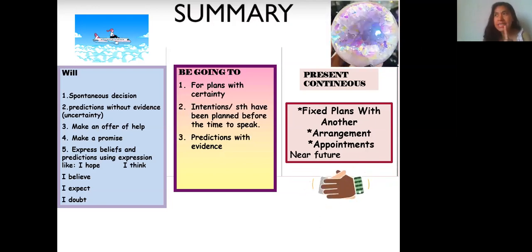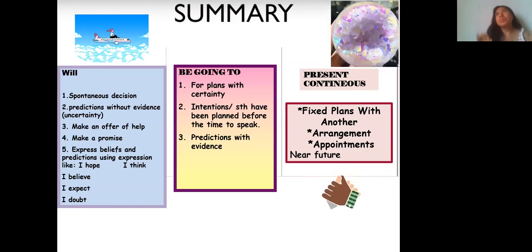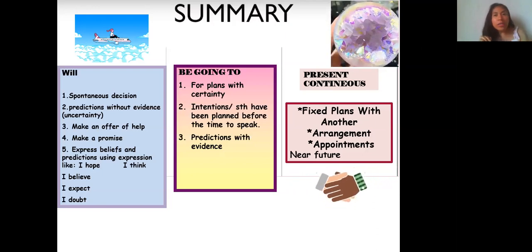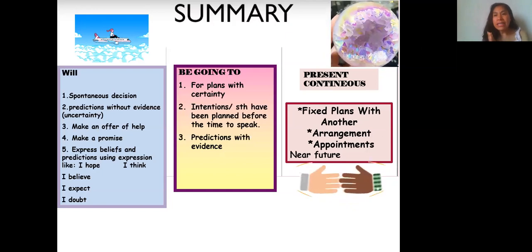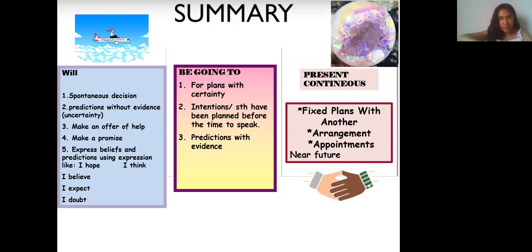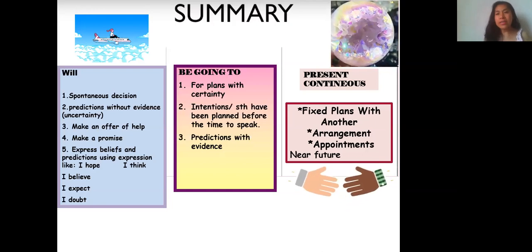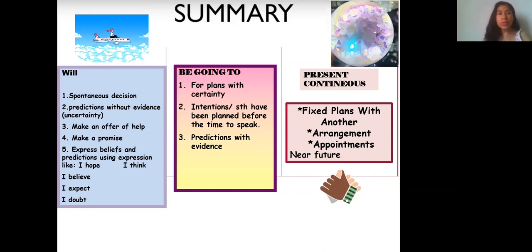Look at this. This is the tip. Will, no evidence; going to, evidence. Will, probability; going to, certainty. And for the last, we have the present continuous. Remember, this is only when we make fixed plans or we have arrangements or appointments with somebody else. And remember, it's for the near future. Okay, this is all about the future.